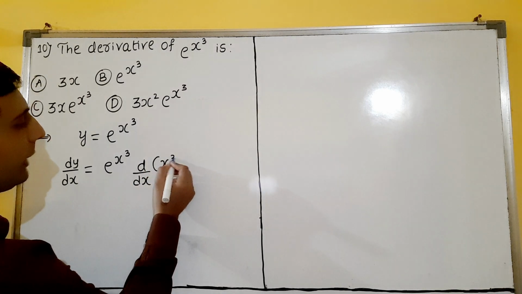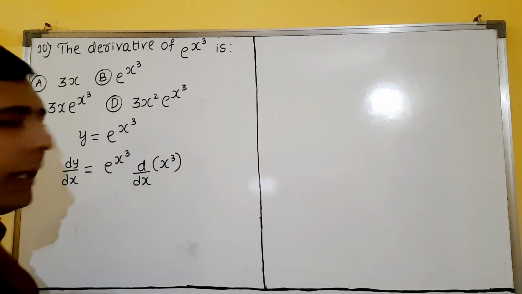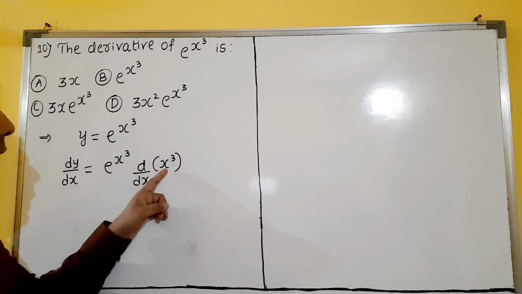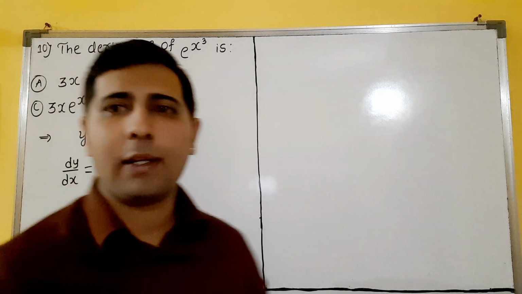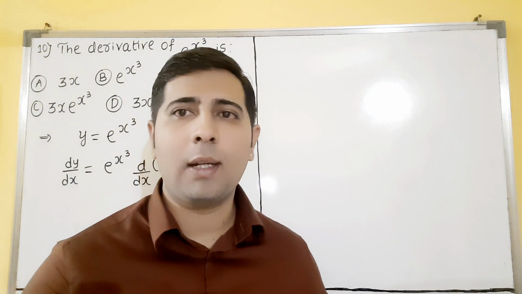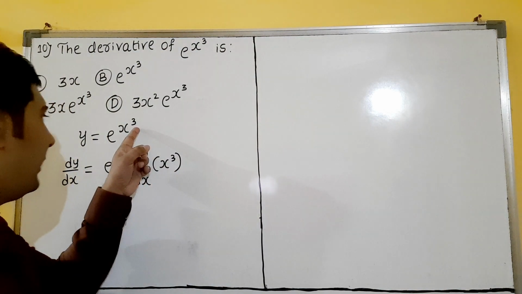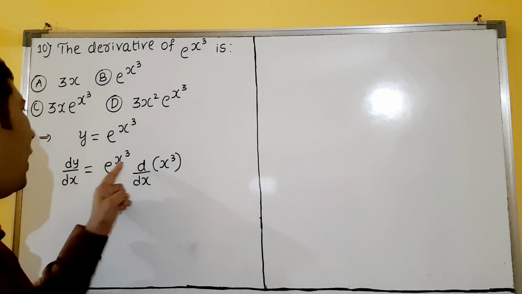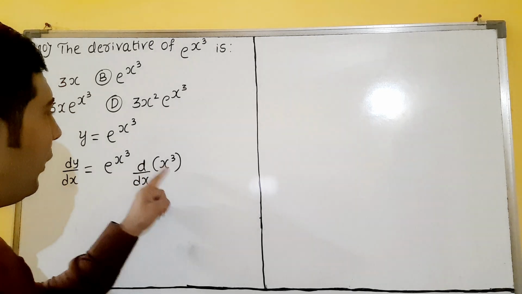So it is not x means you have to take the derivative of x cube, dear students. e raised to x derivative is e raised to x. You have to take the derivative of x cube, dear students. Understood or not? You are saying e raised to x, this sir. e raised to x derivative is e raised to x only. But this is not x, no. X cube derivative I have to take.